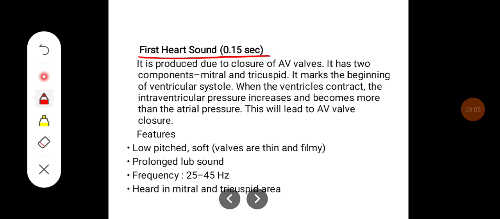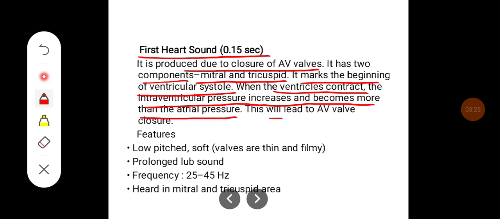First heart sound, which lasts around 0.15 second, is produced due to the closure of the AV valves. It has two components, mitral and tricuspid. It marks the beginning of ventricular systole. When ventricles contract, the intraventricular pressure increases and becomes more than the atrial pressure. This will lead to AV valve closure.